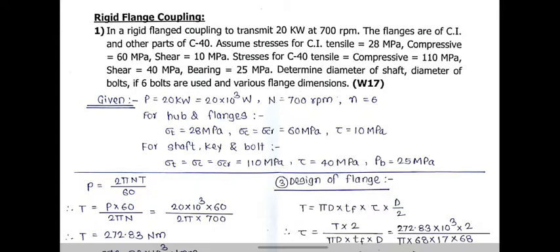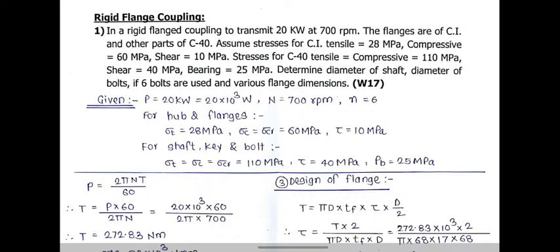Now for material, two types of materials are given. First is cast iron, that is the flanges are of cast iron, and the remaining parts of the flange coupling, that is the shaft, key and bolt, are made up of C40. Okay, so you have to remember that as the material is different, the induced stresses or the safe stresses for those materials are different. Like for cast iron the stresses are given, and also for C40 stresses are given.